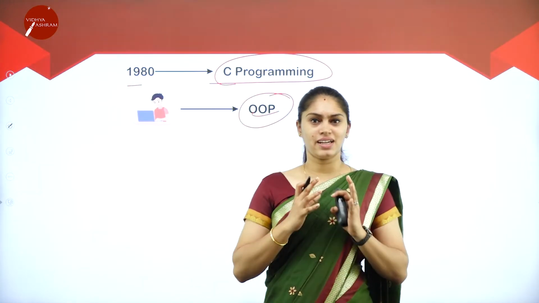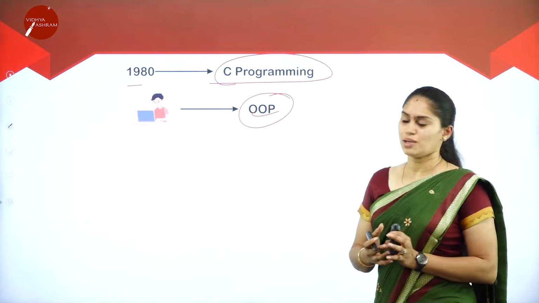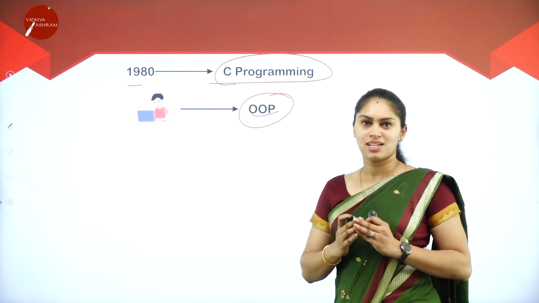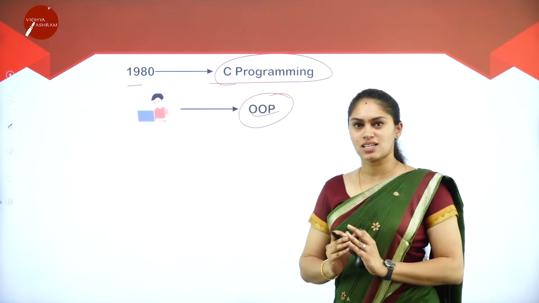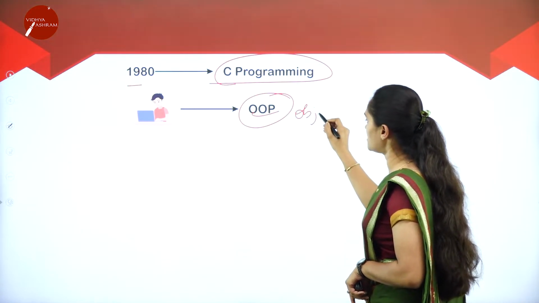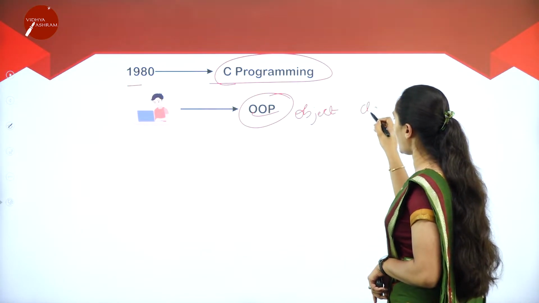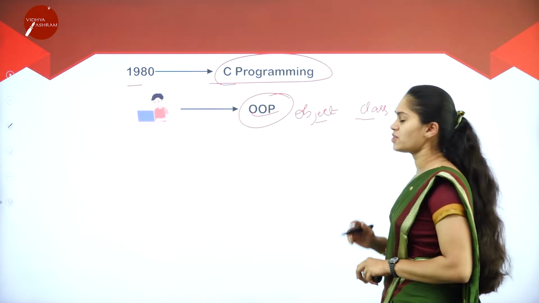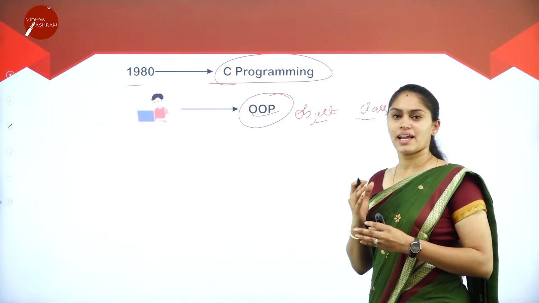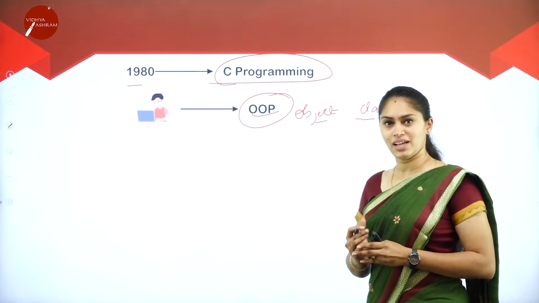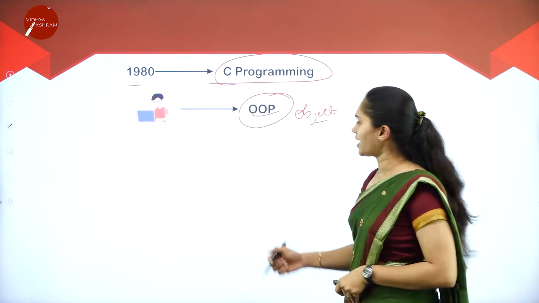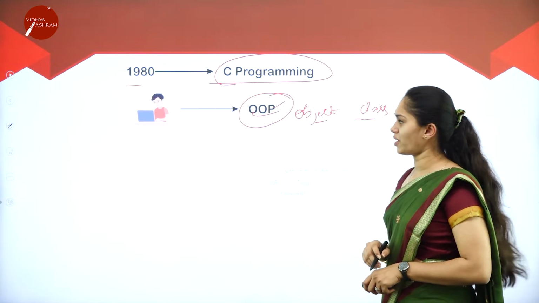When the scientists thought of bringing a new concept called object-oriented programming, they got to know that everything would be considered as objects and classes. An object is a real world instance and a class is nothing but a group of objects. These were the main things, and we have several characteristics like dynamic binding, polymorphism and inheritance. These are some of the important concepts of the object-oriented programming language.